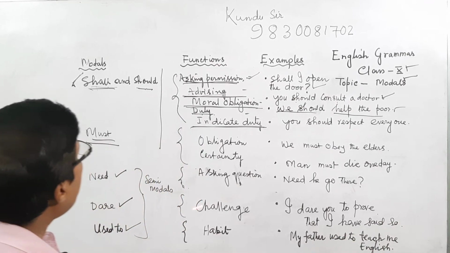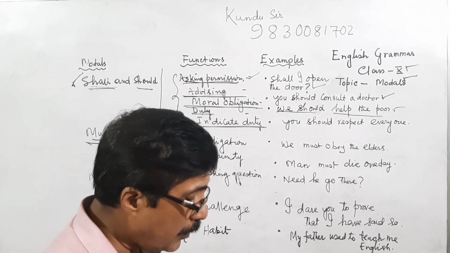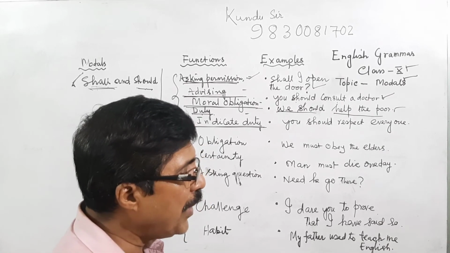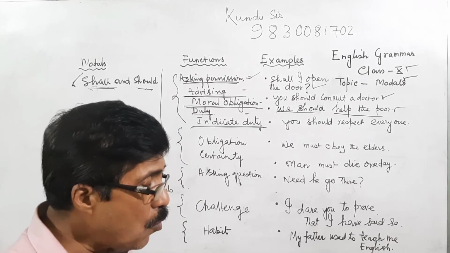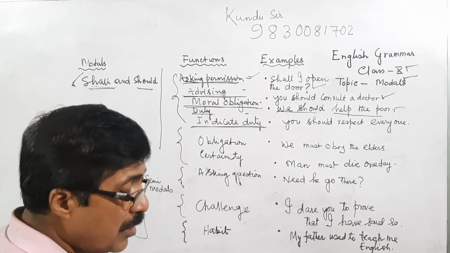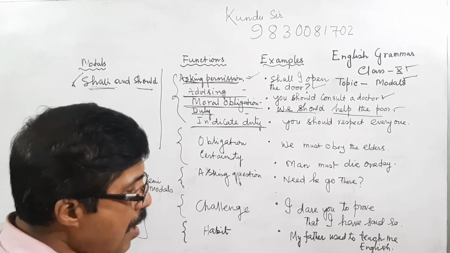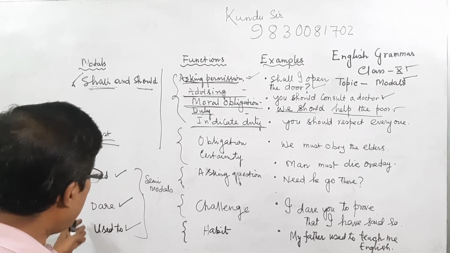That means I have discussed all the modals. The primary auxiliaries are do, be, have. The modal auxiliaries are can, could, will, would, shall, should, may, might, must. And the semi auxiliaries are need, dare and used to.